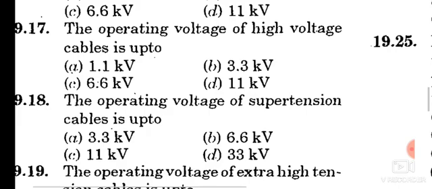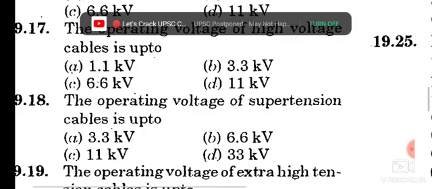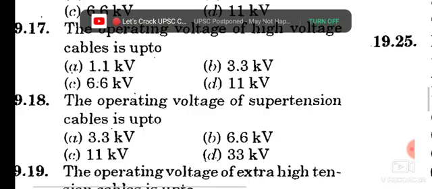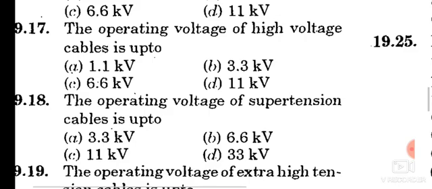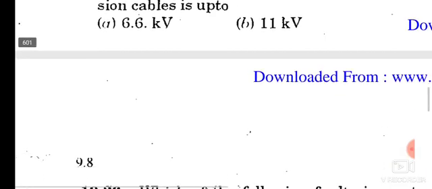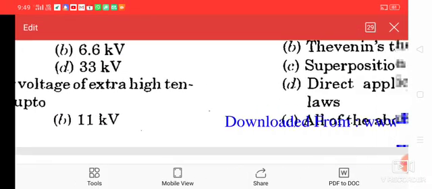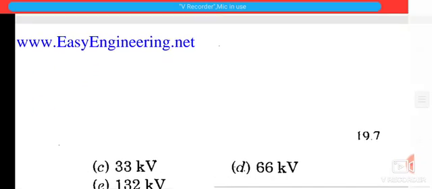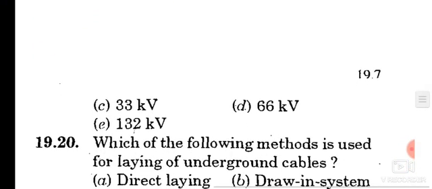The operating voltage of supertension cable is up to, option D is the correct answer, 33 kV. Move to the next question. The operating voltage of extra high tension cables is up to 66 kV. Okay.